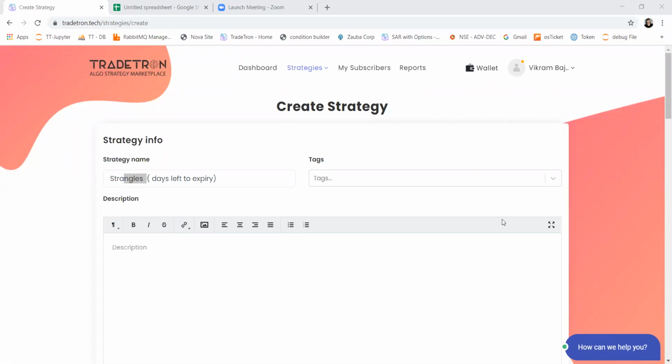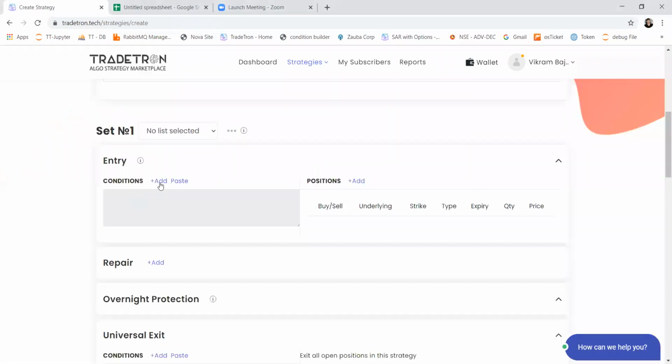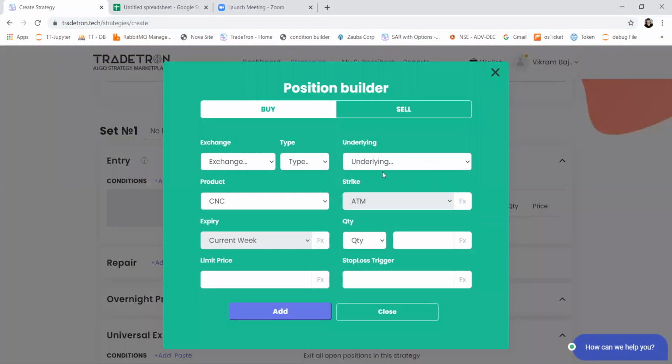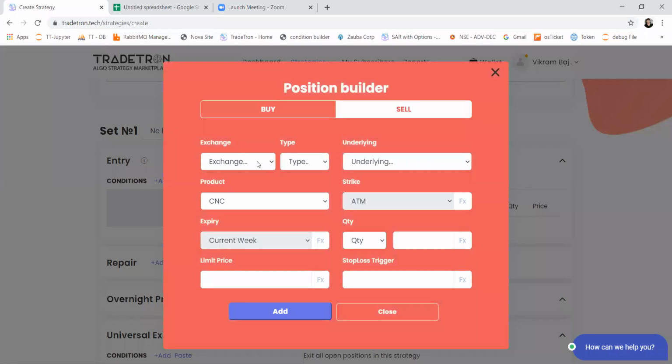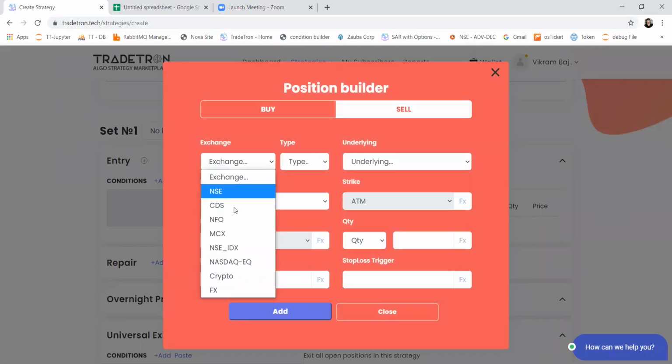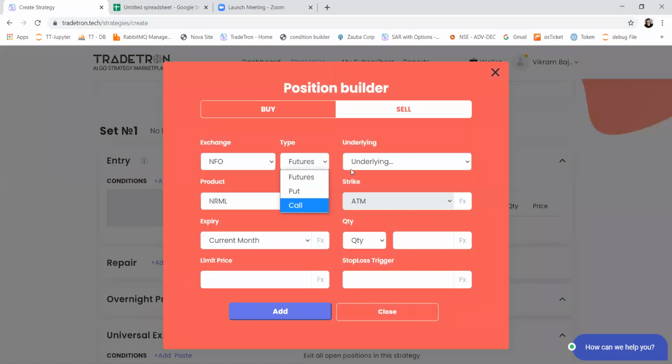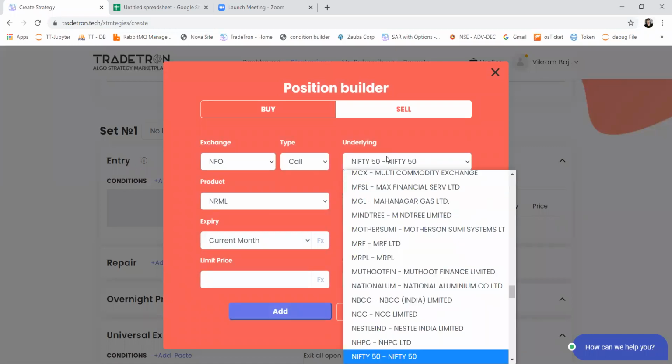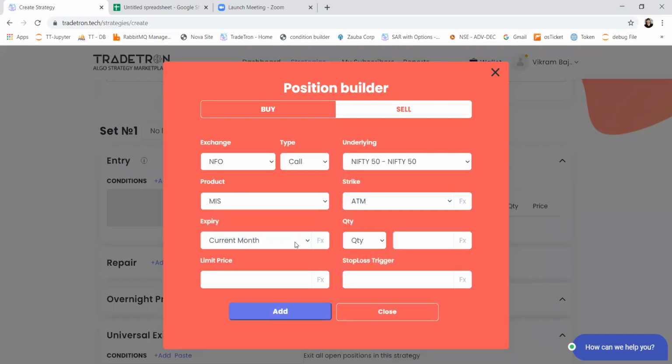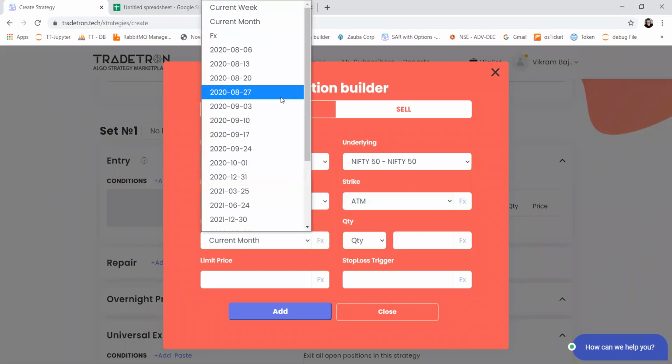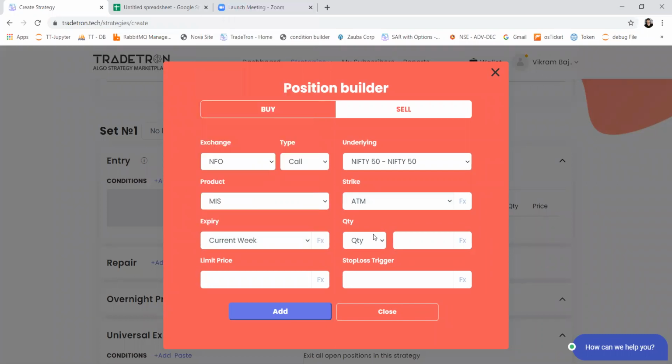So this is our entry condition set one. Entry condition we will look at later. We will start with position. I want to sell a strangle. So I select NFO as exchange, Nifty, and intraday strategy, so MIS, current week, and two lots, let's say.